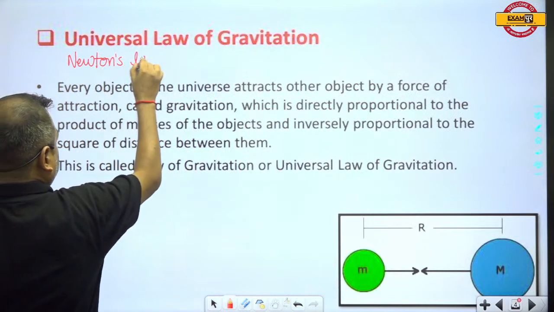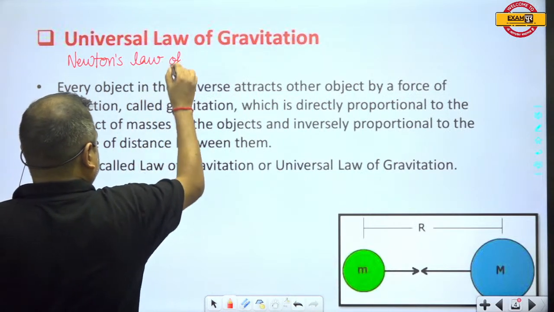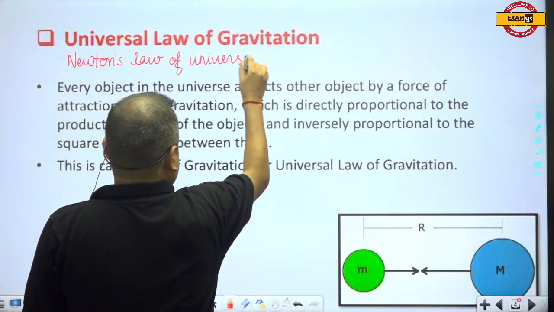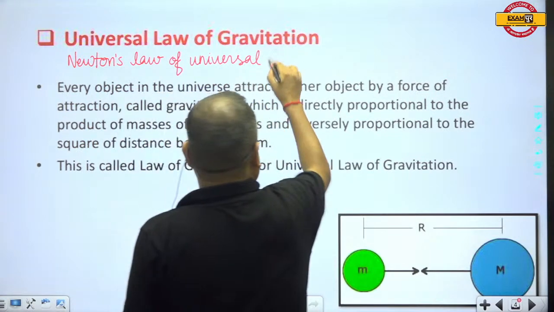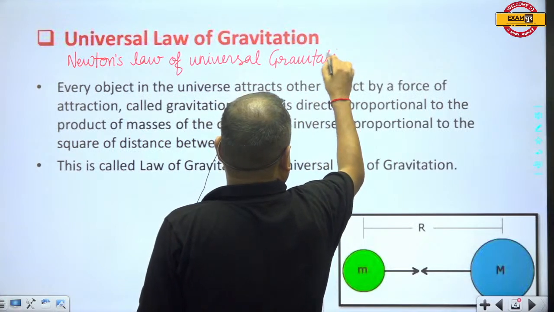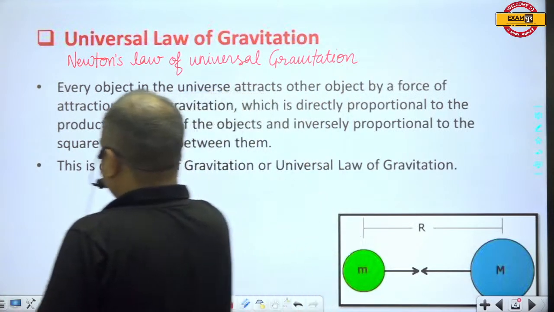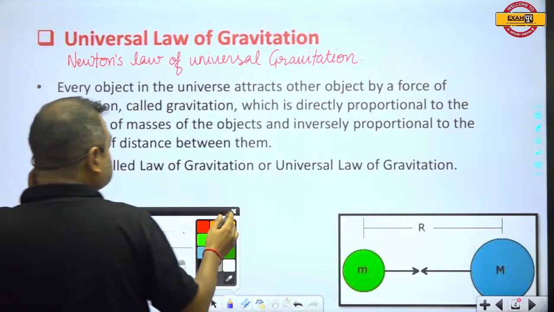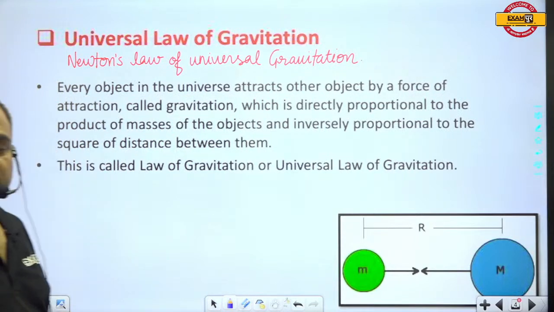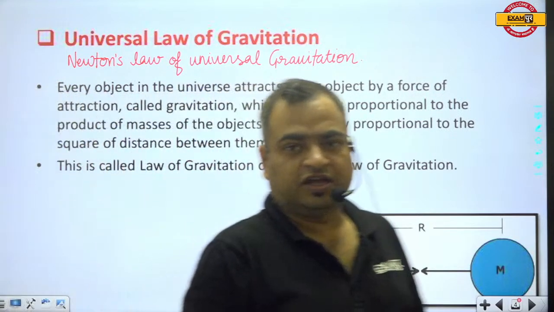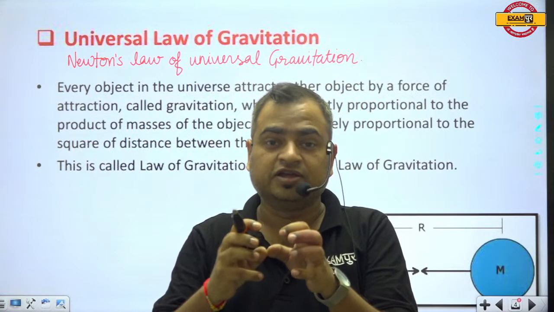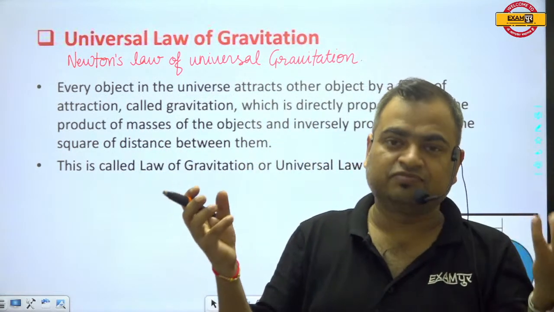Newton's law of universal gravitation. As we have already said, any two bodies in this universe attract each other by some value of force.